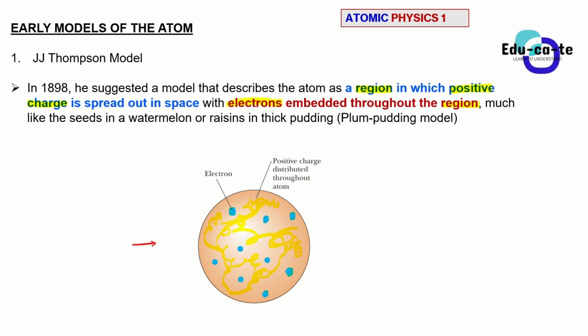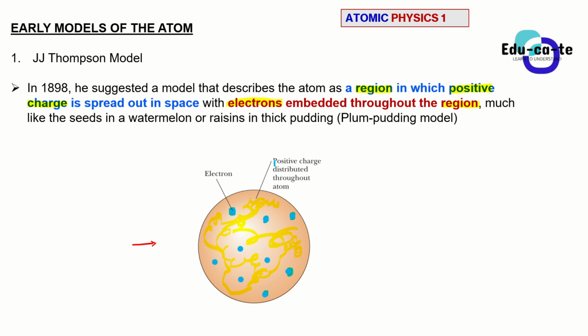In his way of thinking, there is more positive charge distributed, and the electrons are just a couple of dots on top of it. That is known as the plum pudding model.